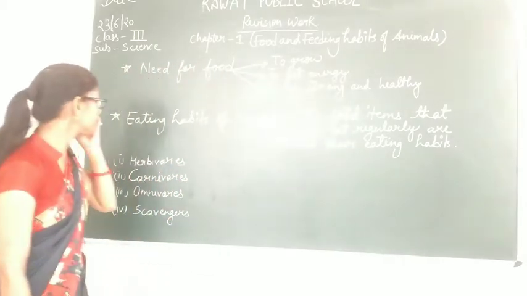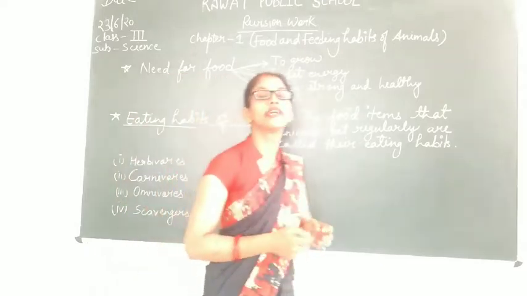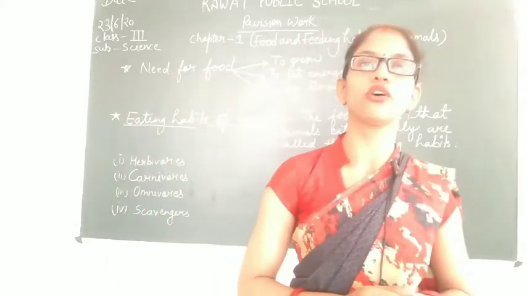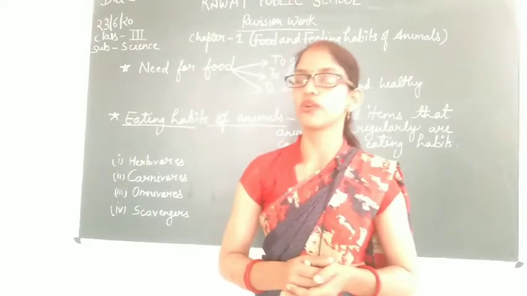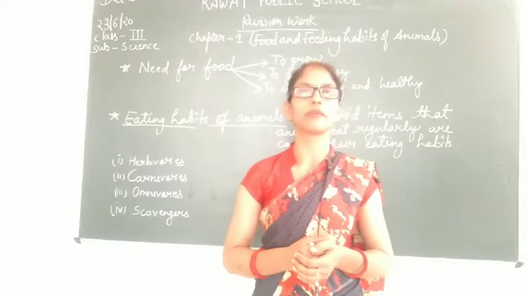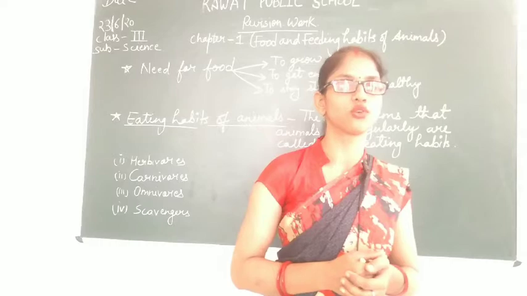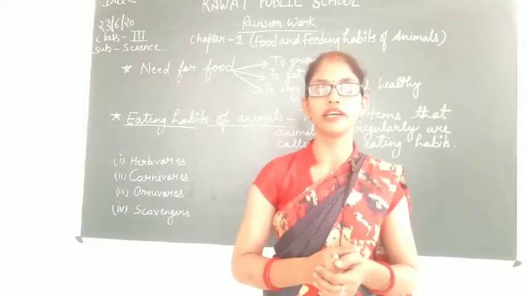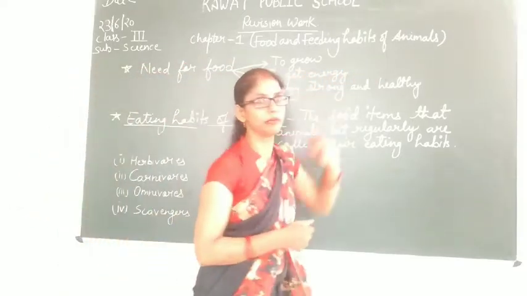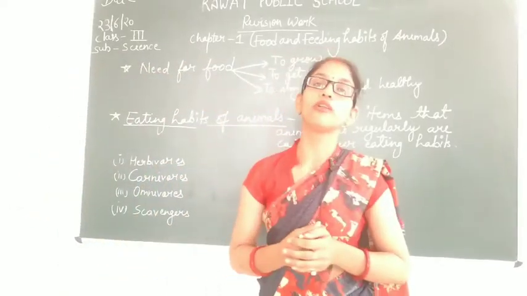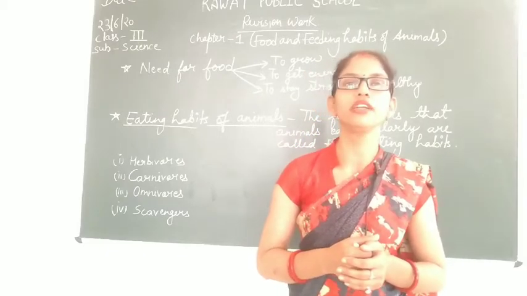The next thing is eating habits of animals. Different animals eat different types of food. Plants are also living organisms. They are known as autotrophs because they are able to prepare their food themselves, with the help of sunlight and by a process known as photosynthesis. But what about the animals? Some animals depend on plants for their food, so they eat only the plants and their different parts.